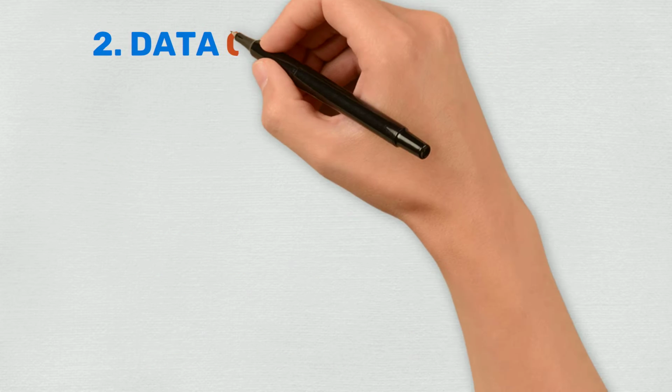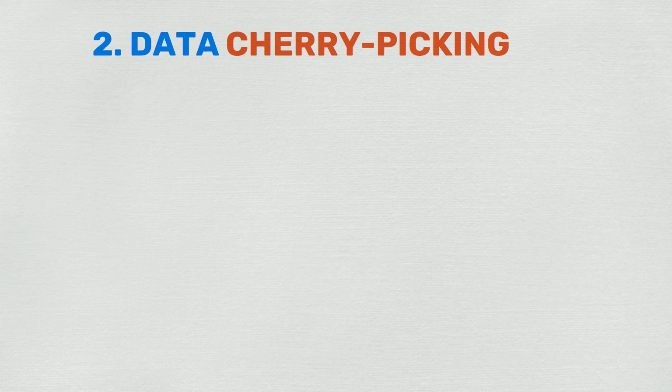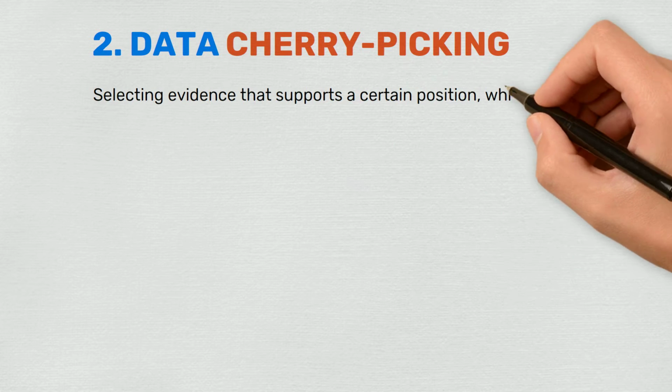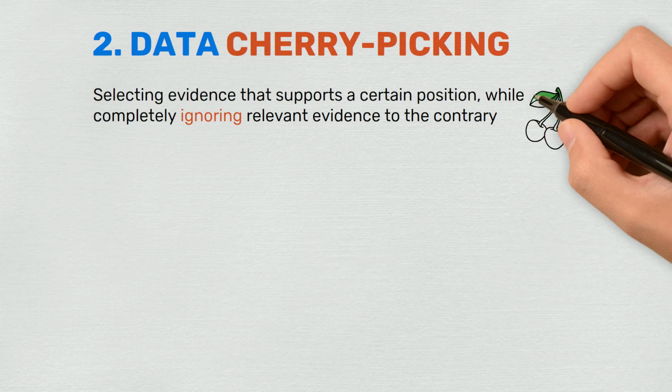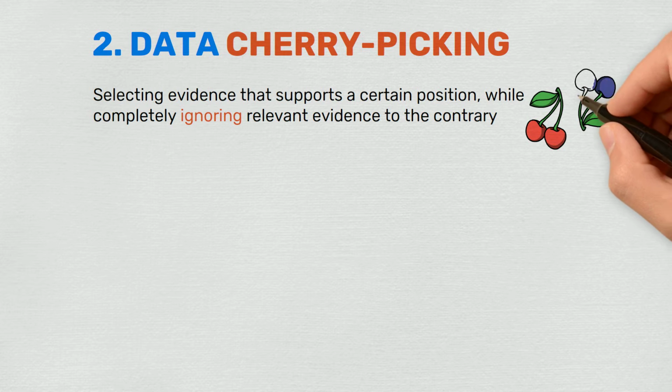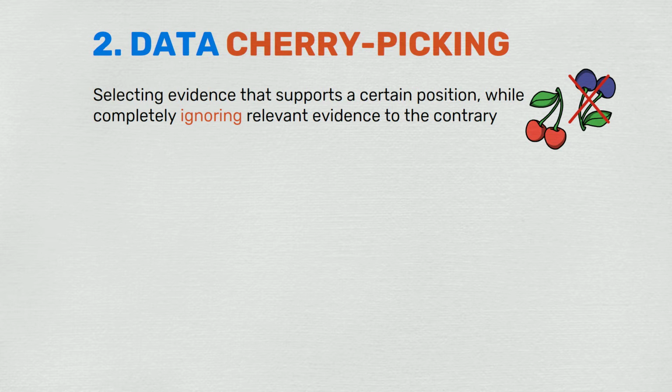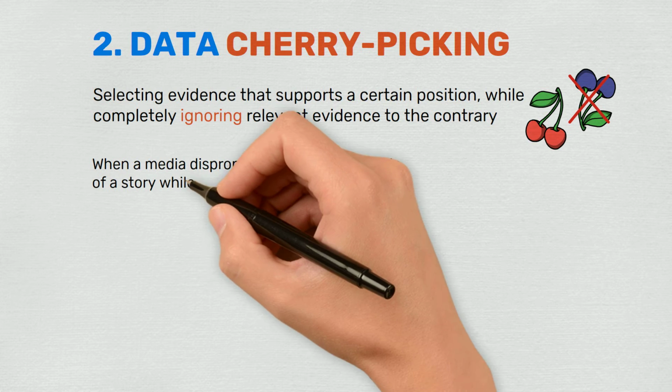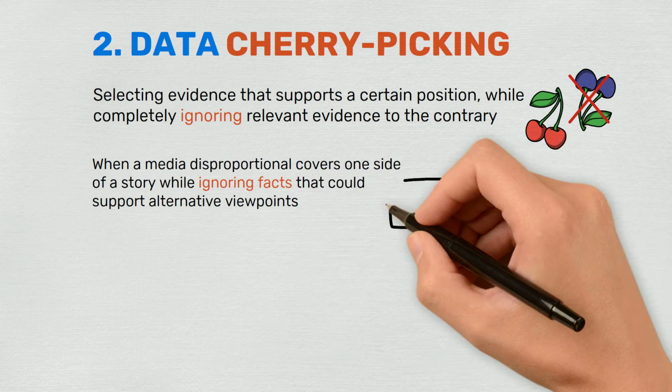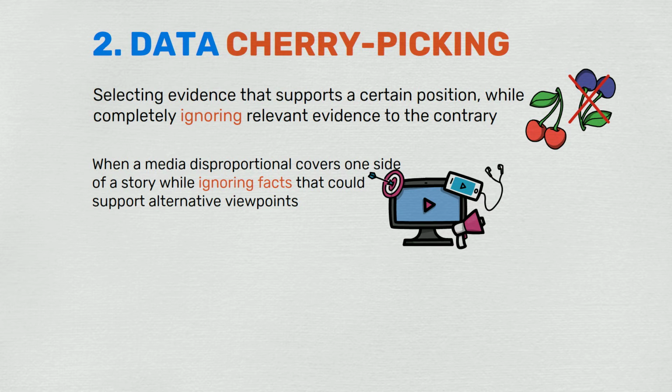The second data analysis mistake is data cherry-picking. Data cherry-picking is the process of selecting evidence that supports a certain position, while completely ignoring relevant evidence to the contrary. For example, cherry-picking data by the media is most evident when disproportional coverage is given to one side of a story while ignoring facts that could support alternative viewpoints.